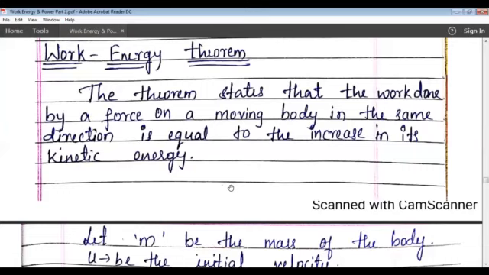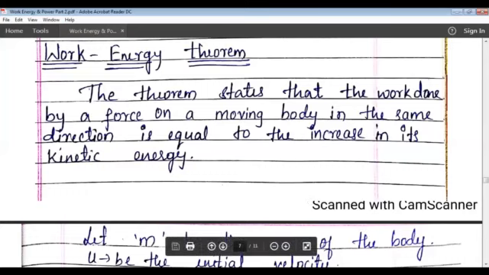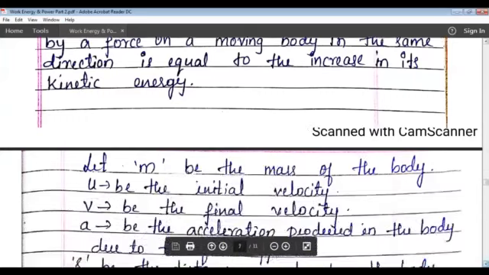So according to the work energy theorem, what does it state? A force on a moving body in the same direction will be equal to the increase in the kinetic energy. Because the force is applied in the same direction, there will be an increase in the kinetic energy of the moving object.